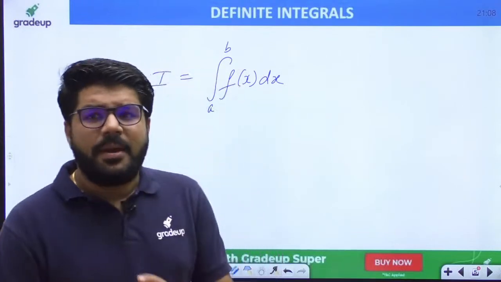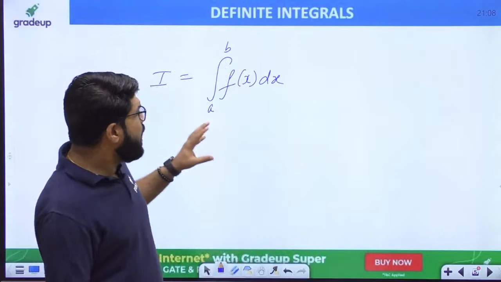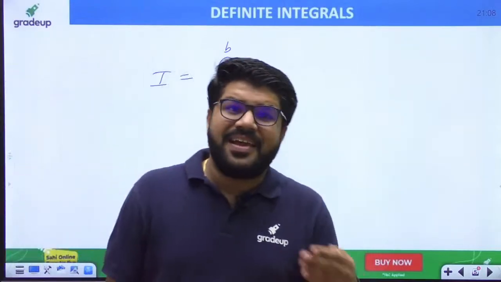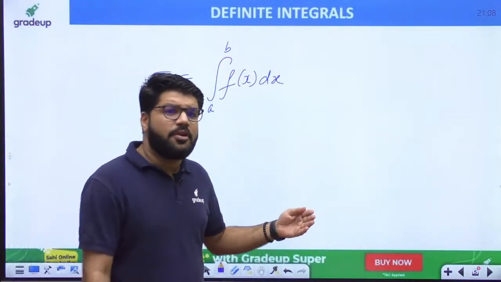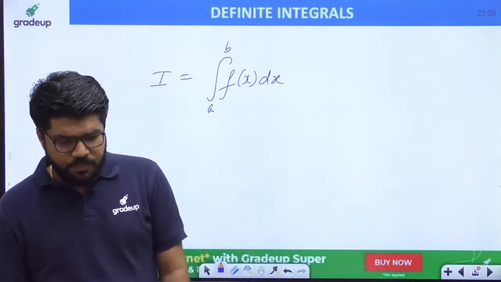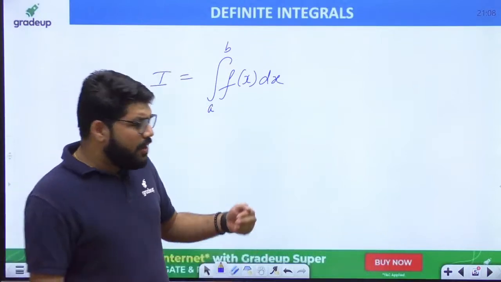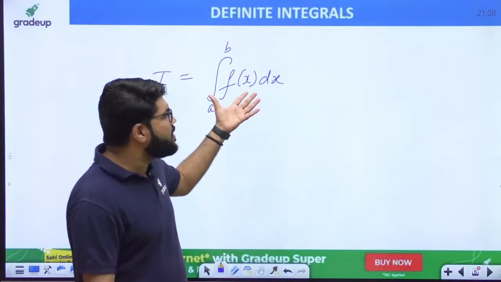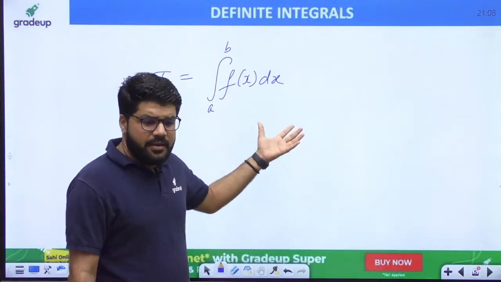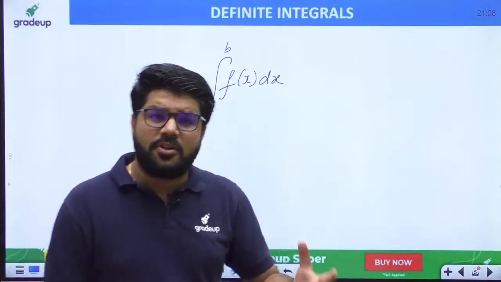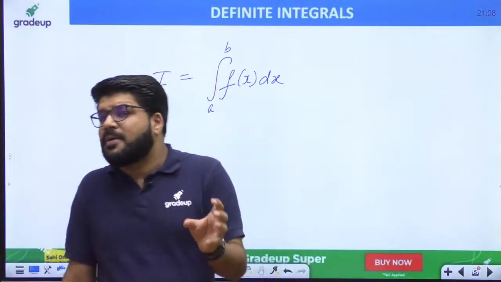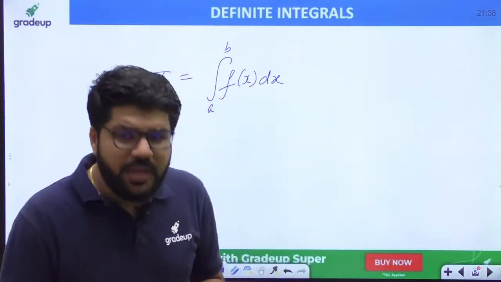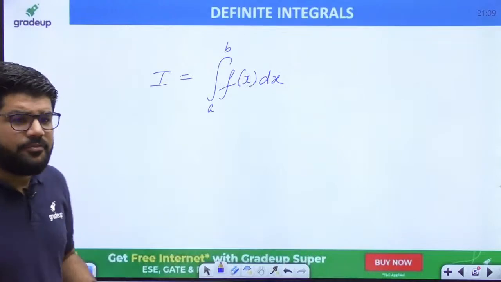my personal experience is that many students just simply forget the indefinite integral formulas that you have studied in your basic high school, in your +2. If you forget the indefinite integral formulas, then any of the topics in your GATE syllabus, with questions of definite integral, improper integral, gamma beta function, will be difficult. If you don't remember the basic integration formulas that you studied in your +2, of course there will be a difficulty.